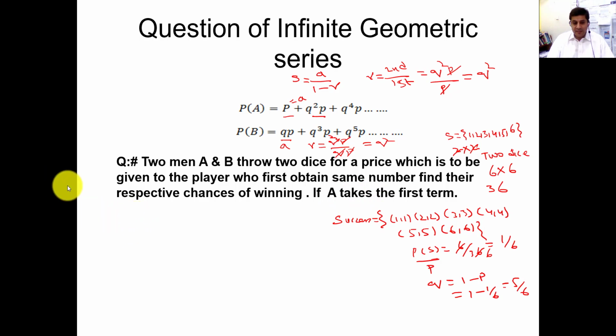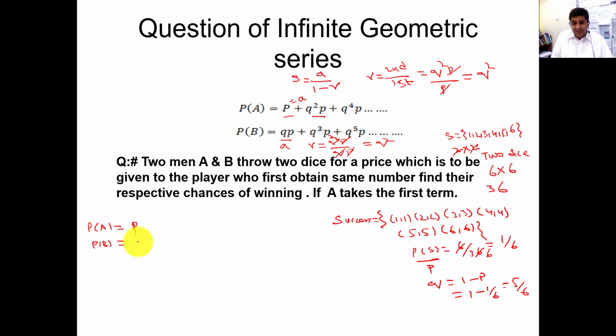So now we will construct the sequence for A. This is the sequence for A and this will be the sequence for B. If A throws two dice and gets two same numbers, then the game will be finished and he or she will be the winner. So probability of success, game finished.